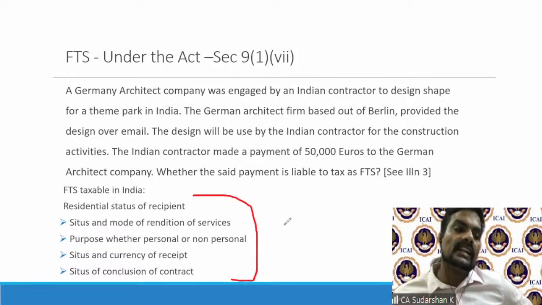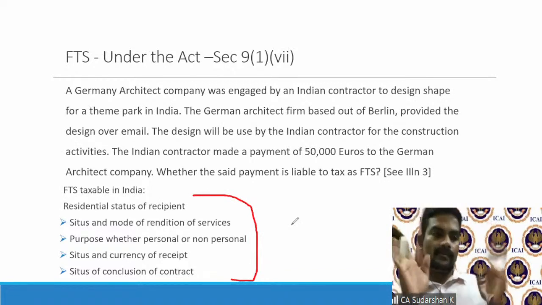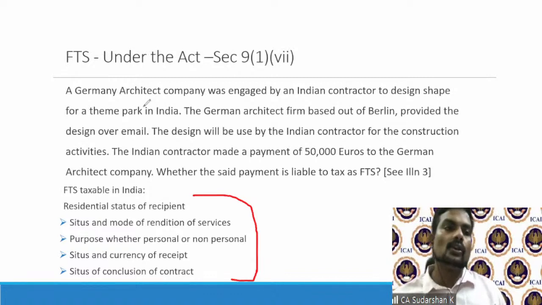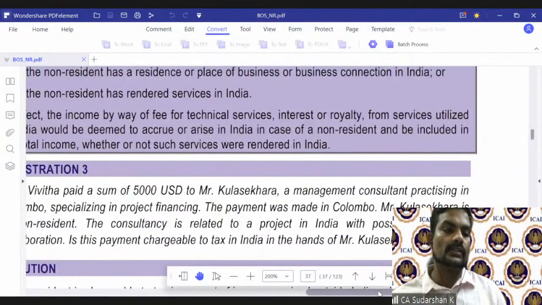All these things are irrelevant. All it matters is whether they are utilized in India. If that is the case, the non-resident will have to pay taxes because it is deemed to accrue or arise in India. You can also look at illustration 3, which further emphasizes this point.